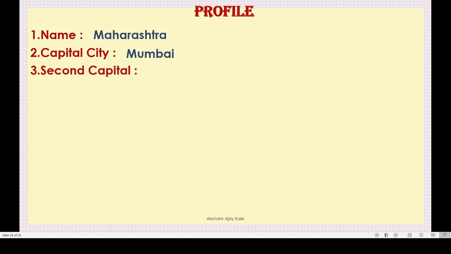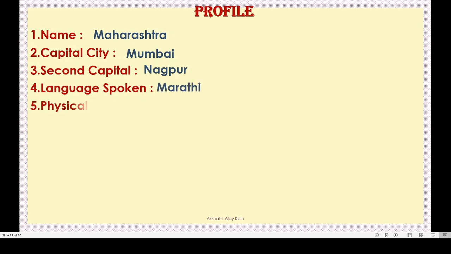Third, second capital. Come on, tell me. Which is the second capital? Nice. Nagpur is the second capital. Very good. Next is language spoken in Maharashtra. The language spoken in Maharashtra is Marathi. Okay, and in that we can write Varadi, Konkani, Malwani and Ahirani. These are the dialects of Marathi. So we will write only Marathi here.